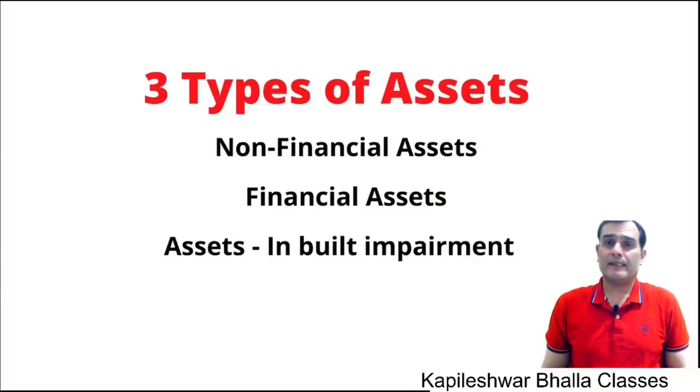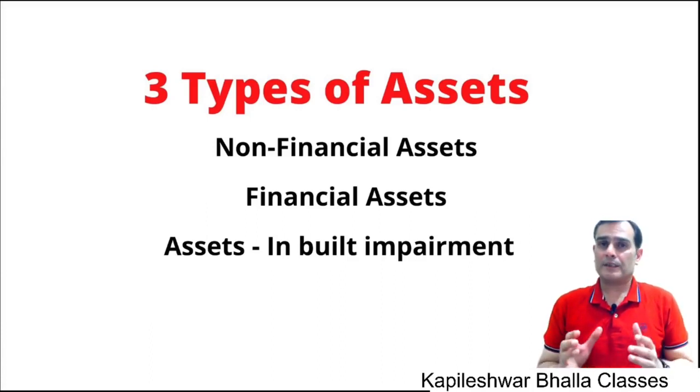Before I take the discussion on the concept of ECL, let me tell you that when you look at the assets stated in the balance sheet, there are certain measurement principles related to the Ind AS which ensure that assets are never overstated in the balance sheet.